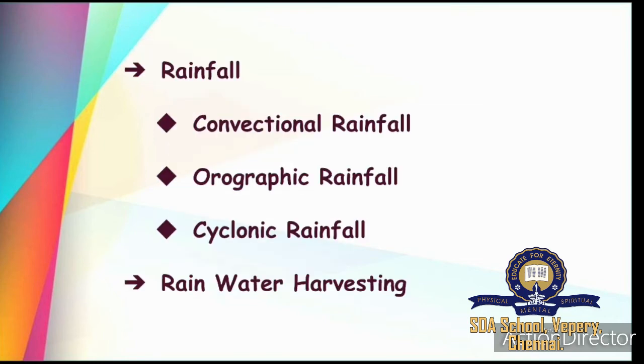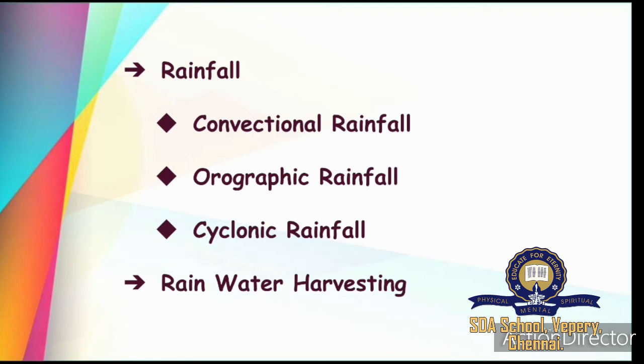Next we shall see about rainfall. So what is rainfall? Condensation of water vapor causes rainfall. So how is rainfall occurring? Do you know the cycle? First, what will happen? Because of the sun's heat, the water present on the land, that is water from the seas, oceans, rivers, lakes, will get evaporated and go up in the sky and form clouds, and there the condensation will occur.